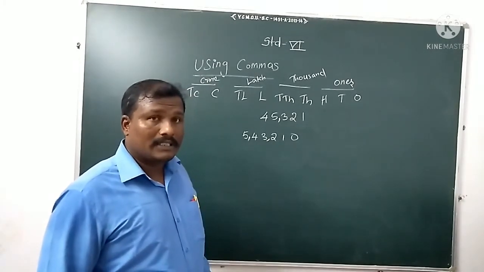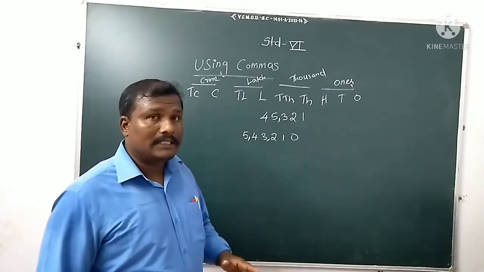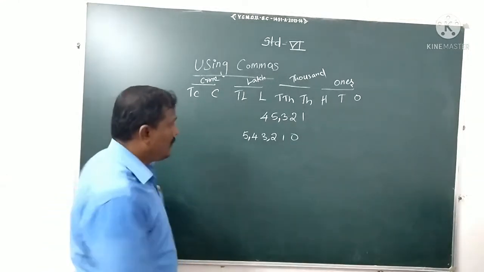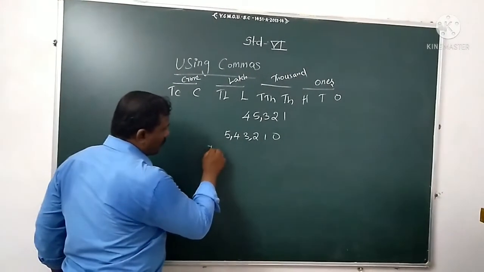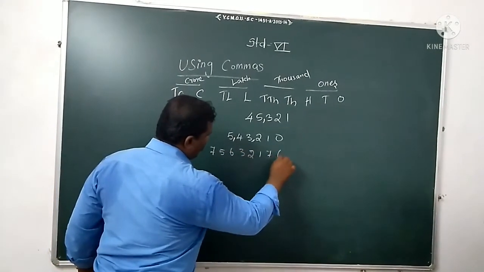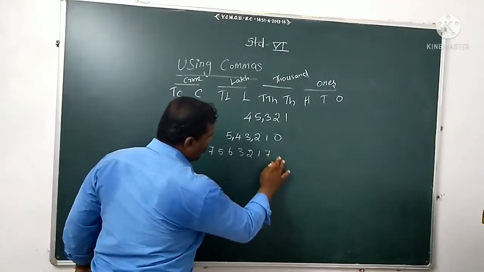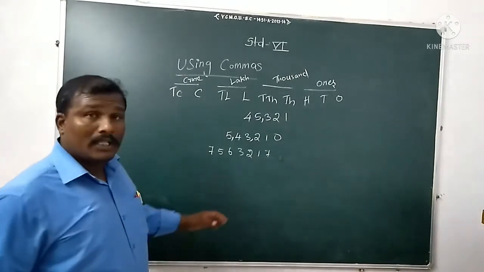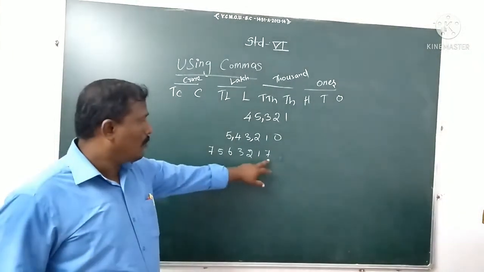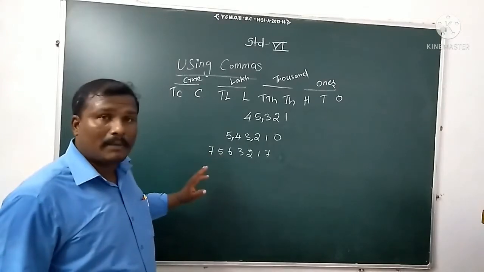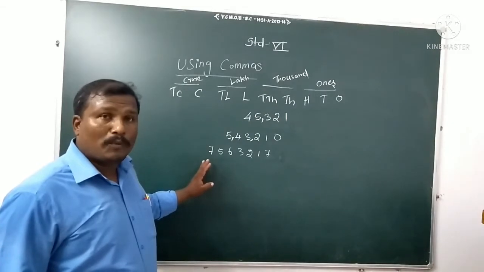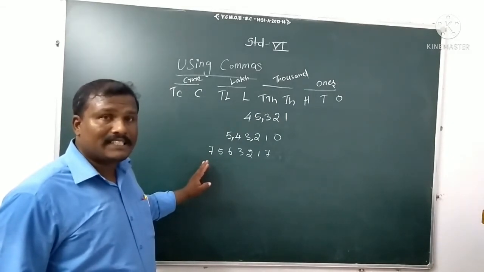Let me talk about a 7-digit number. If you have a 7-digit number, how to put commas? Let me take an example. If you look at it, it has 7 digits: 1, 2, 3, 4, 5, 6, 7. So if you have a 7-digit number, how to put commas or periods as per the Indian system?